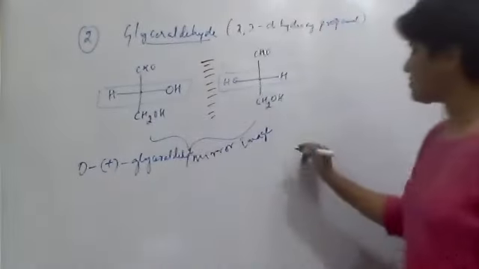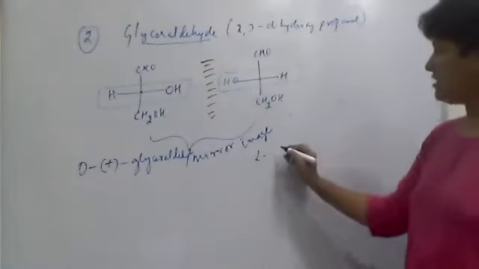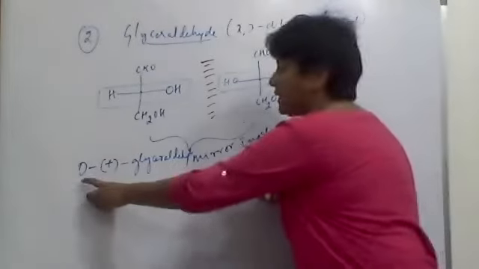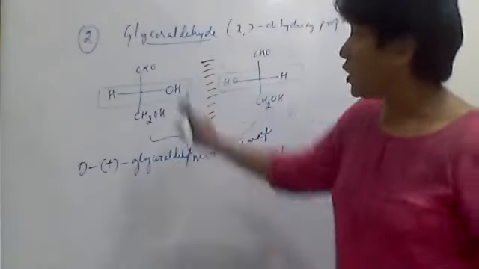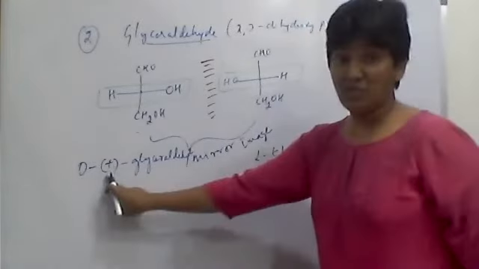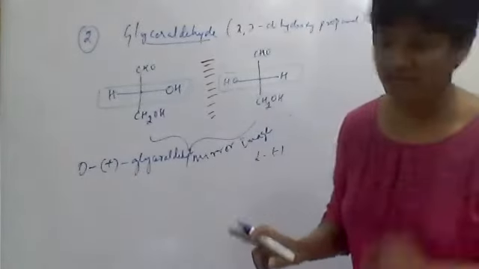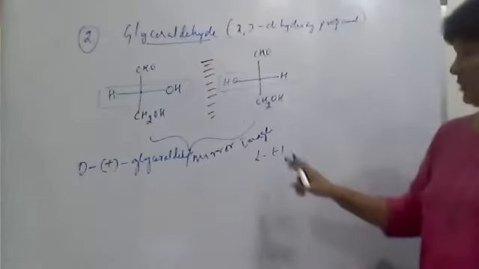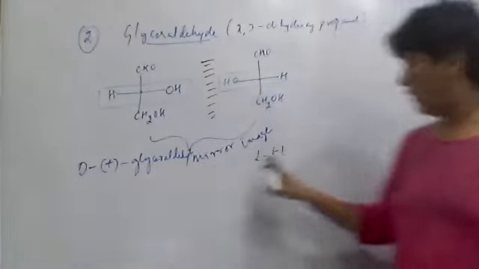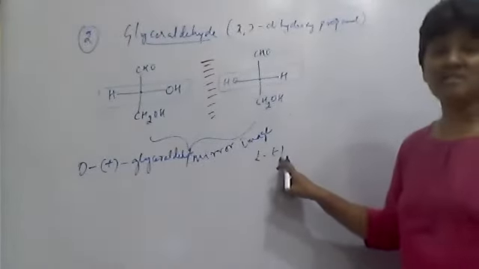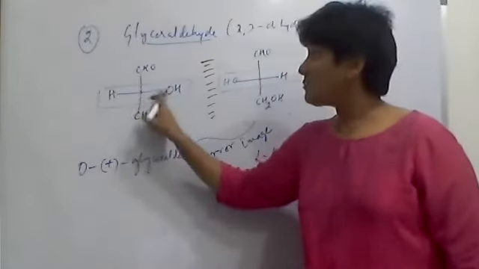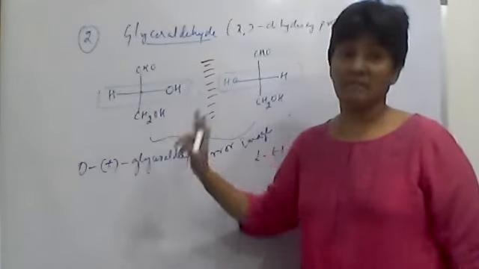And this one is the L configuration, which is the levo configuration. This capital D, capital L are the arrangement of groups on the chiral center, whereas plus and minus are dextro and levo optical activities. Okay, understand? So plus indicates a small d, dextro rotation, whereas negative indicates a small l, levo rotation. Whereas the capital D indicates the arrangement of groups around the chiral center. That is different.